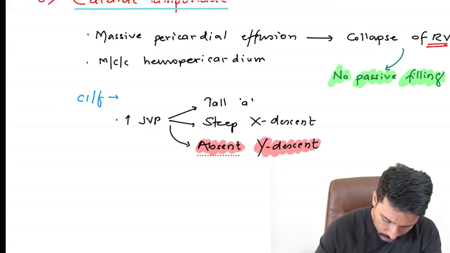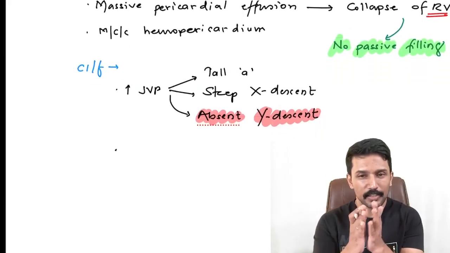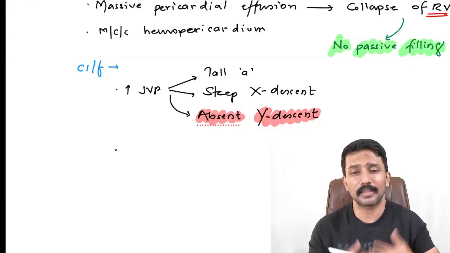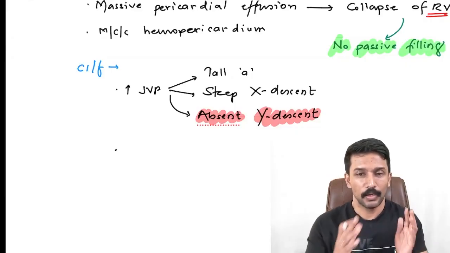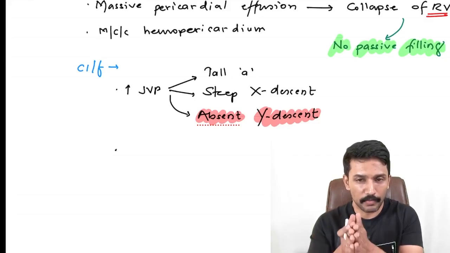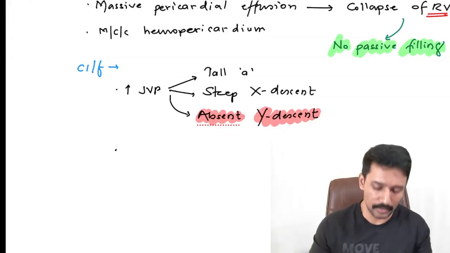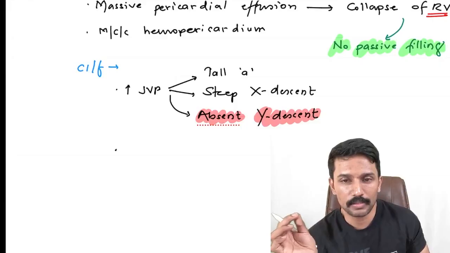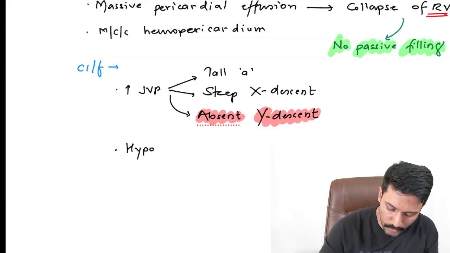Apart from that, cardiac tamponade also means that the right ventricle is only filled actively, whereas usually it is 70% passive, 30% active. Even with extra effort, I may be able to take that 30% active to 40%. So the right ventricular output will become less because the right ventricle has received less blood. So if RV output is less, LV filling is less, and if LV filling is less, LV output is less. You know that the systolic BP is directly proportionate to stroke volume. So if LV stroke volume is less, the systolic BP will be less. So we will end up with hypotension.